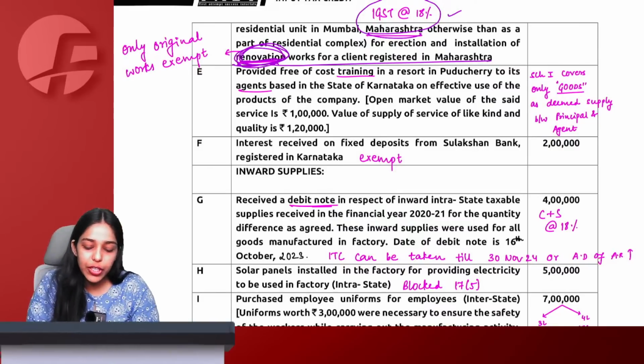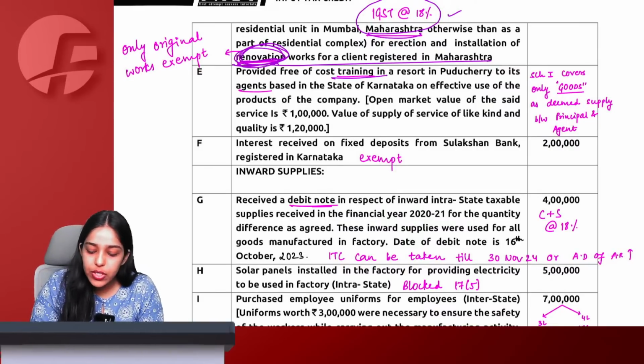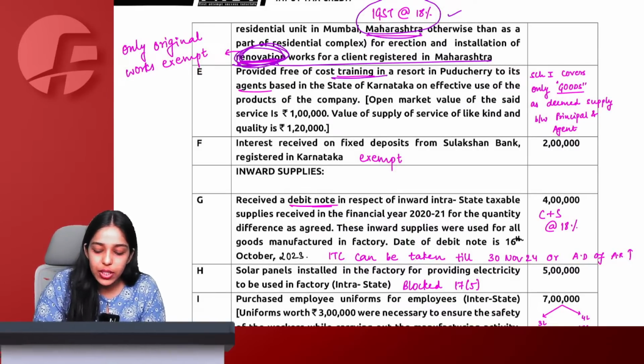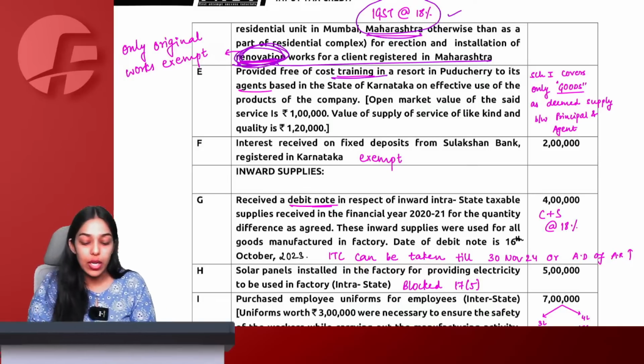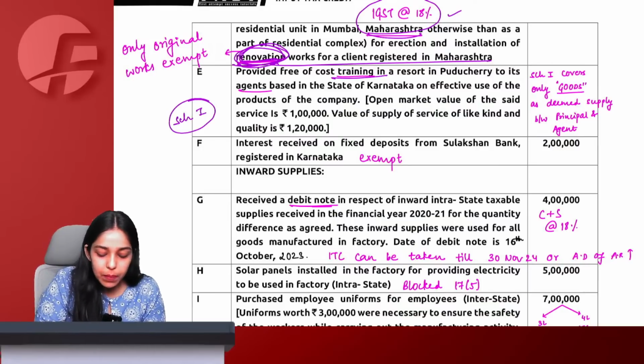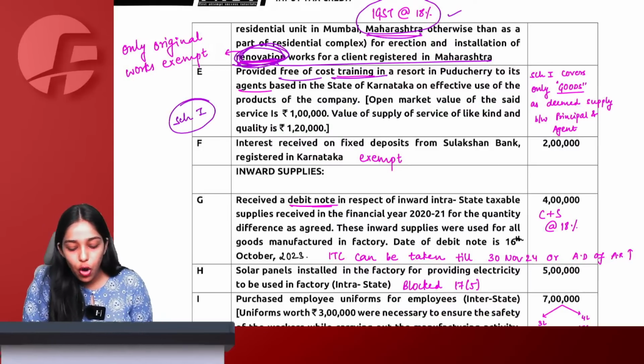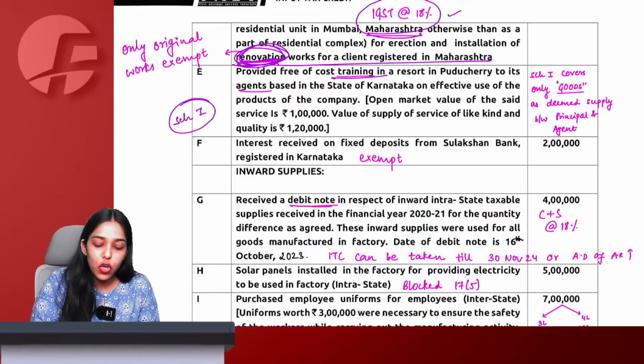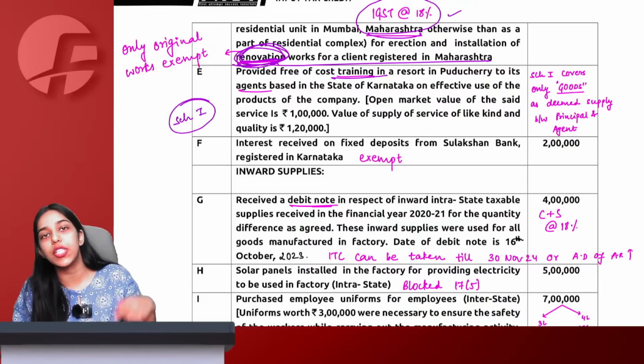Next, provided free of cost training in a resort to Puducherry to its agent based in the state of Karnataka on effective usage of products. Now, first of all, Schedule 1. This is a supply without consideration. Free of cost, they are saying. So, for free of cost supply without consideration, we have to check Schedule 1.